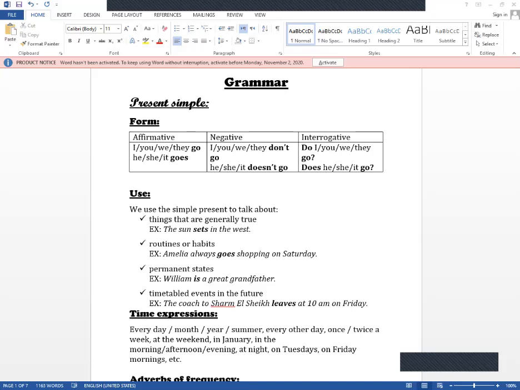We use the present simple tense to talk about things that are generally true, like the sun sets in the west. This is a truth or a fact. And we use it also for routines and habits. For example, Emilia goes shopping on Saturday. And for permanent states, for example, William is a great grandfather.